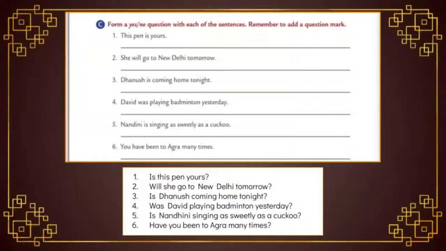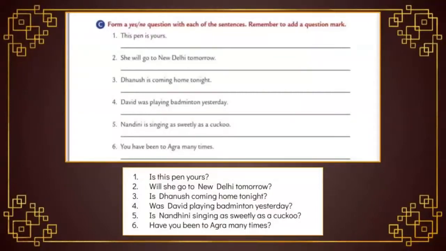Let's move to the fifth one. Nandini is singing as sweetly as a cuckoo. Change the positions of subject and verb. Is Nandini singing as sweetly as a cuckoo? Let's see the sixth one. You have been to Agra many times.